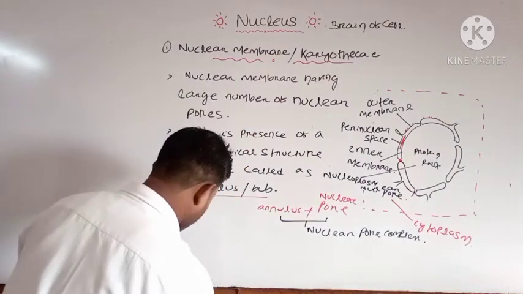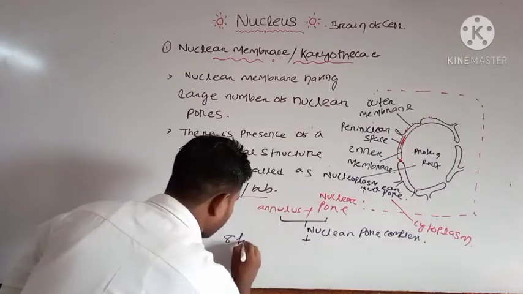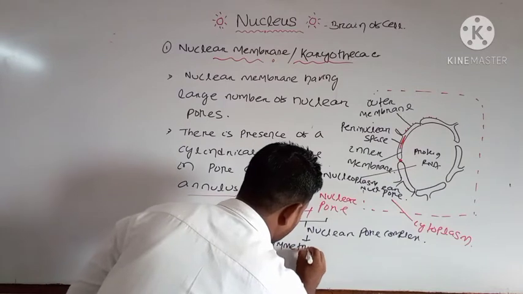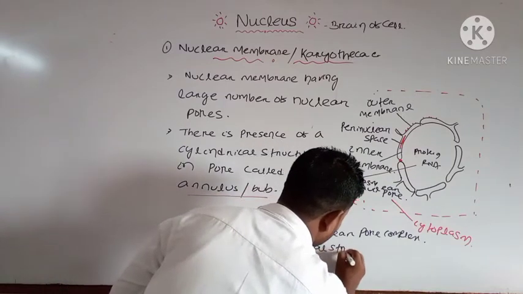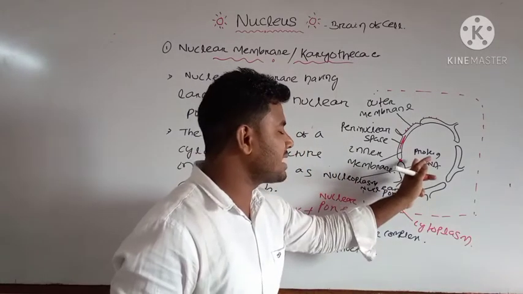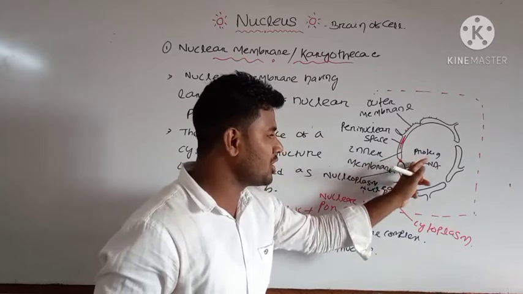What is that? The nuclear pore complex is having 8-fold symmetrical structure. That is present as two types of ring. One is your cytoplasmic side, another is your nuclear side.